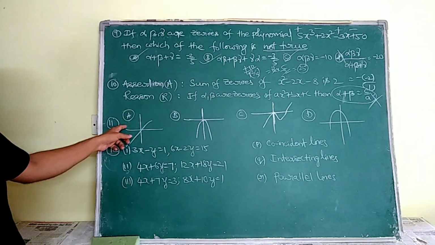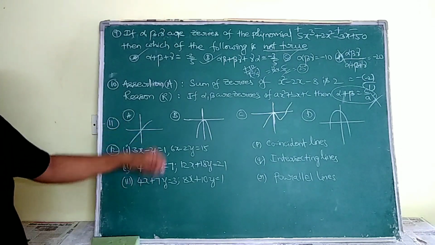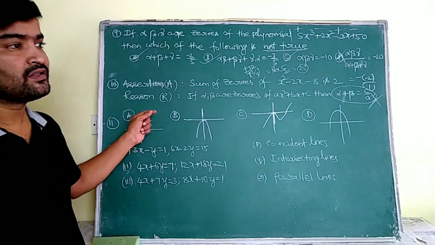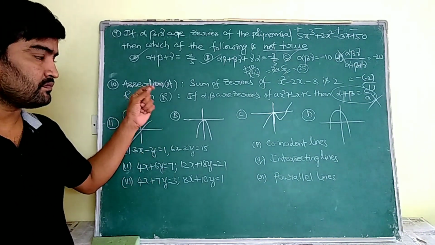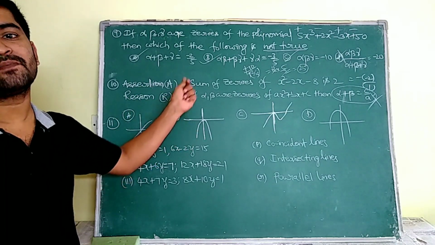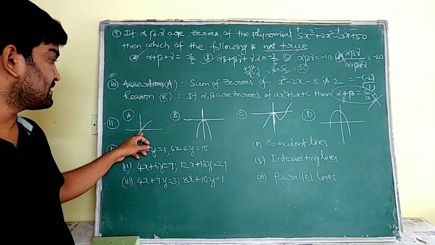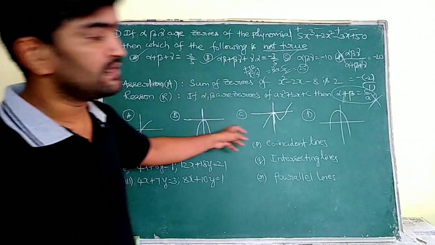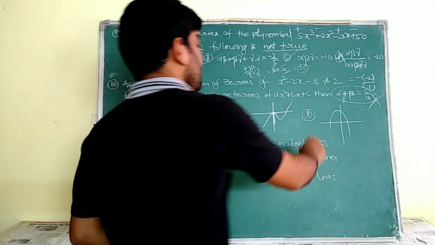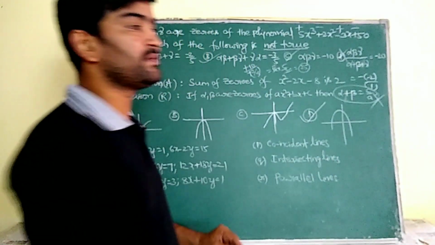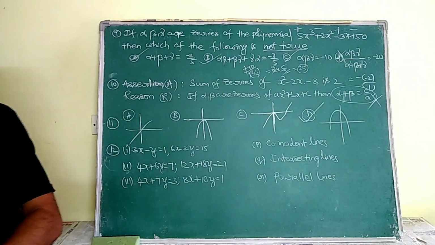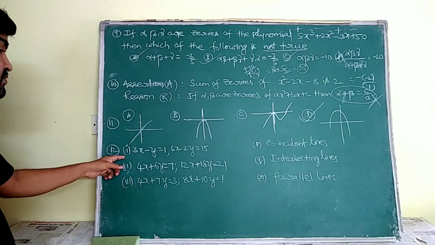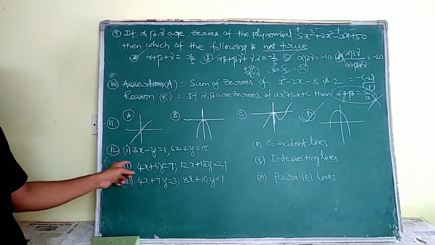See, here in this 11th bit, he asked us to choose the graph which is not passing through the origin. See, this is passing through the origin, this is also passing through the origin, this is also passing through the origin. The option D graph is not passing through the origin. So that's our answer.